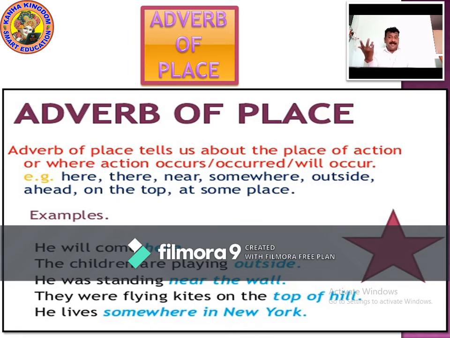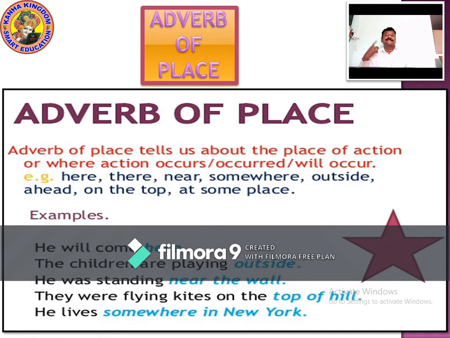He will come where? He will come here. The children are playing where? Outside. He was standing where? Near the wall. There they were flying kites where? On the top of hill. He lives where? Somewhere in New York.